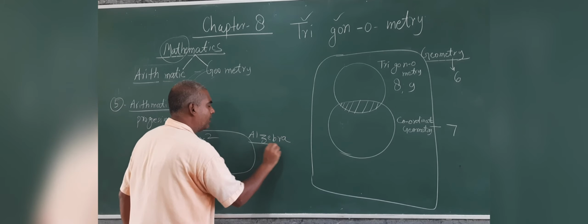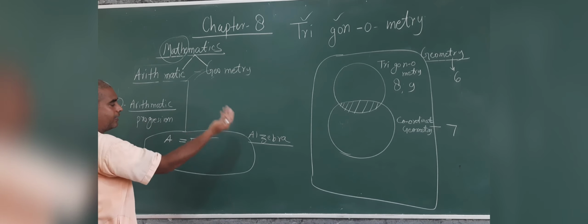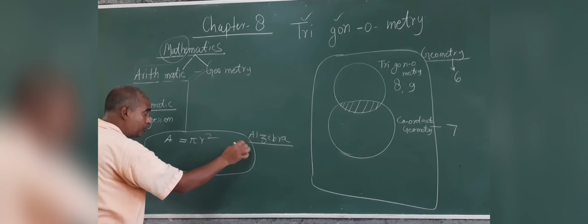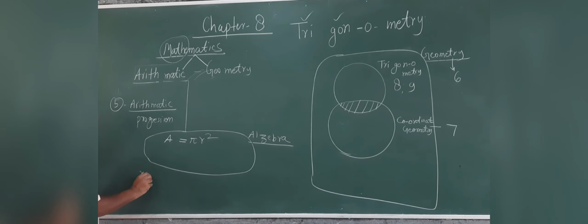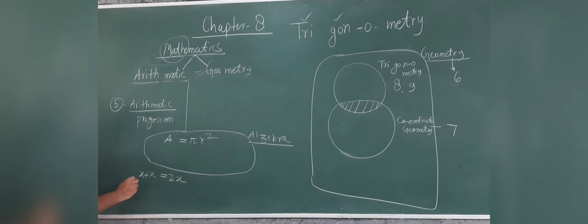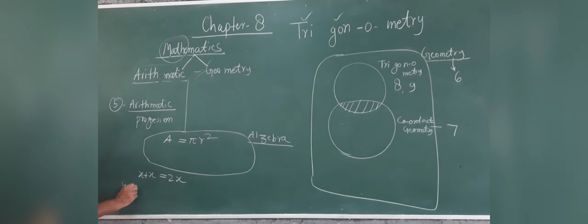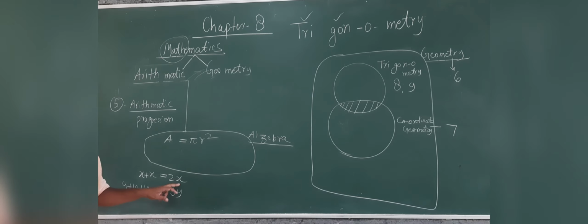Algebra is also a tool where you write x plus x is equal to 2x. So this is the formula. You will say, okay sir, if you add a number two times, it means multiply by 2. If you write y plus y plus y is equal to 3y, you have written a theorem here.